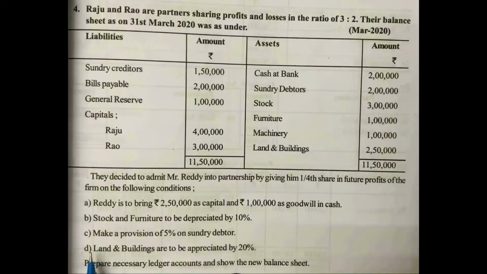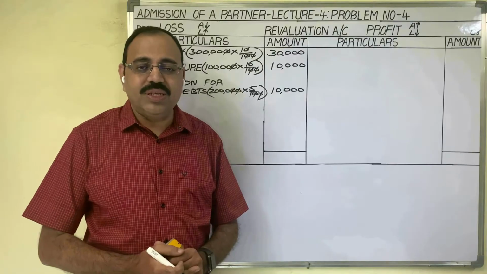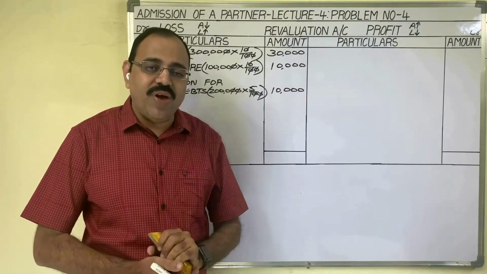10,000 rupees. Next adjustment is D. Land and buildings are to be appreciated by 20%. In the old balance sheet, land and building value is given as 2,50,000 rupees. Book value of land and building is 2,50,000 rupees, and market value is more by 20% of this book value.